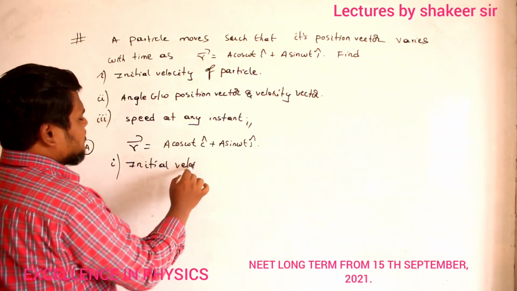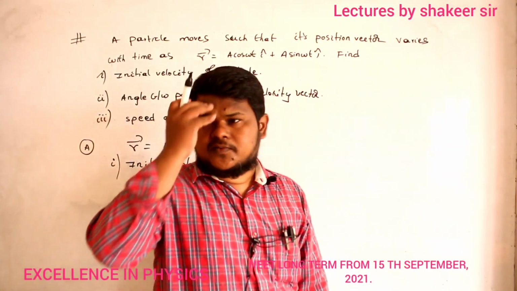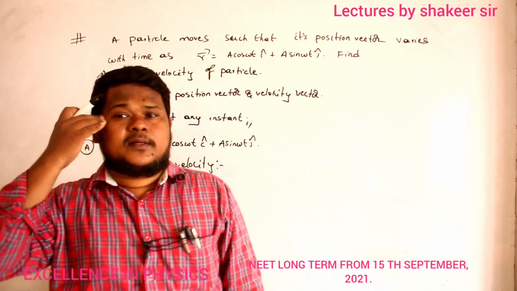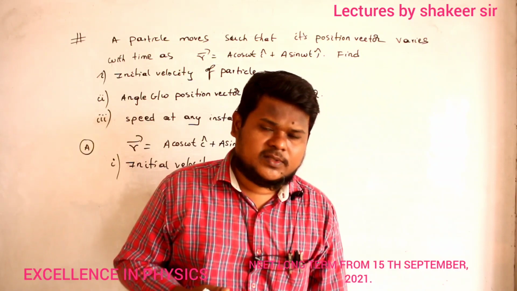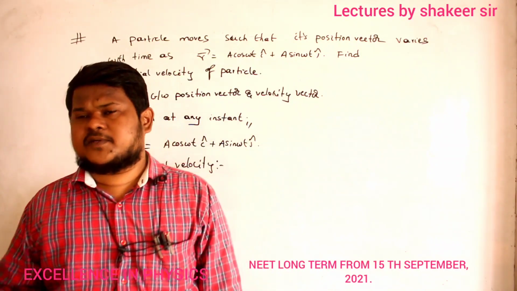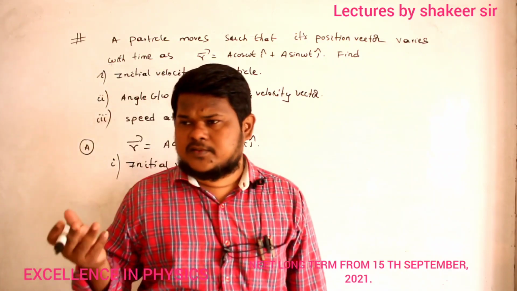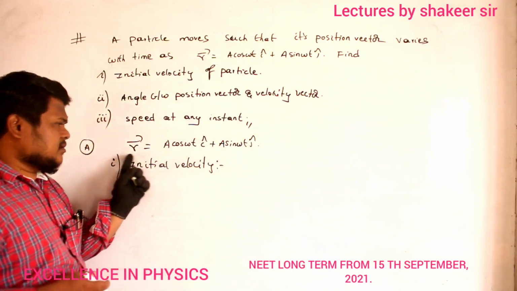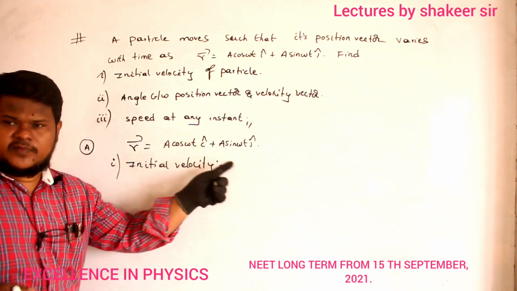Initial velocity. First of all, what is meant by initial velocity? Initial velocity means what? Velocity when time is 0. That is called initial velocity, no? So when I started observation, what was the velocity? That is called initial velocity. That is when time is equal to 0. What is this equation? Position vector, no?